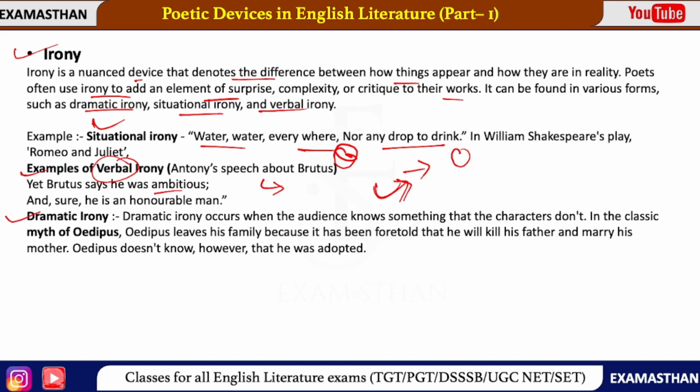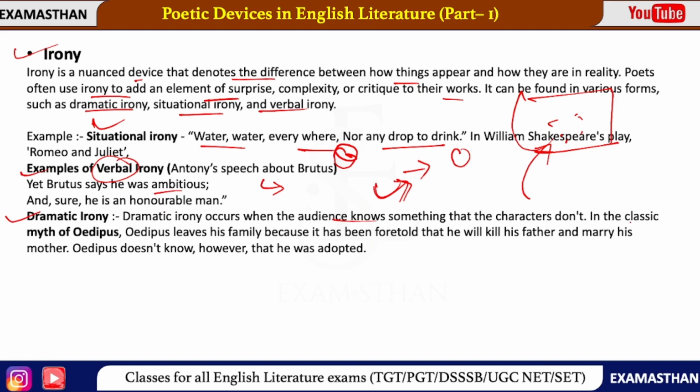Dramatic irony occurs when the audience knows something that the character doesn't know. That means, for example, if you see in a theater, you see the play or film. In that film, you know the things what has been done with the character or any protagonist or any character, but characters don't know what has been done with him.